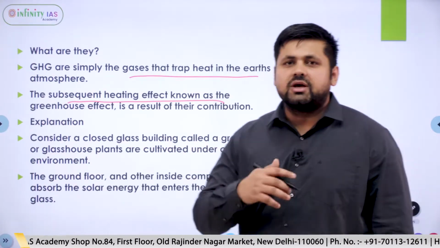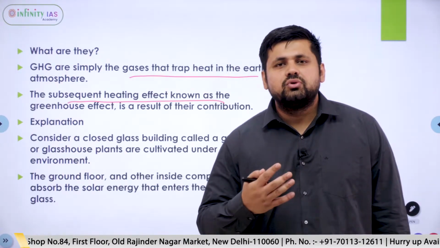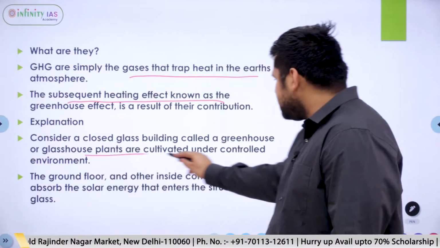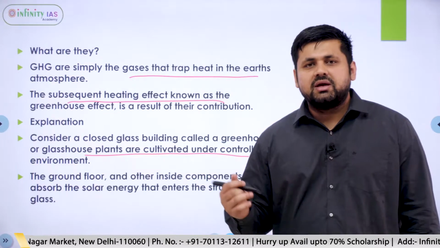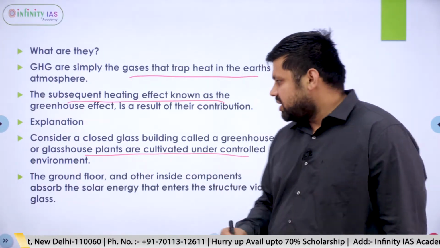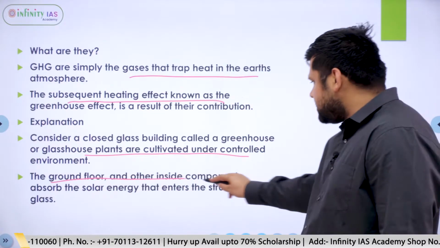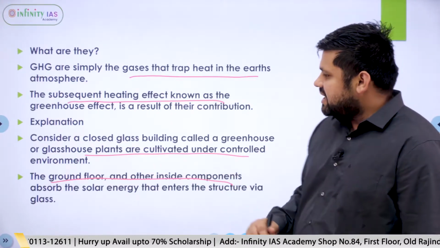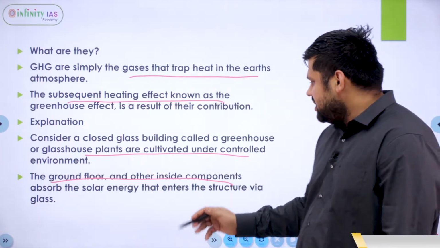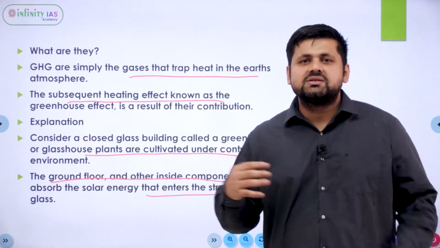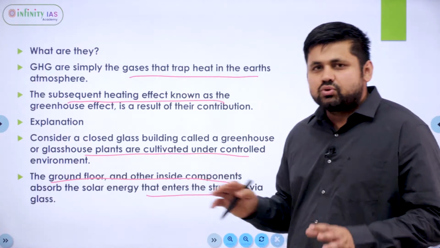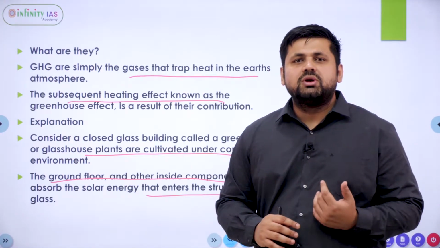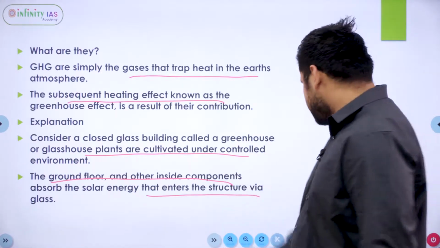Now, if we want to explain more about the greenhouse gas effect, you can consider a closed glass building, and you can consider that plants are growing in this closed glass building in a controlled environment. When the sun rays enter inside the glass building, the ground floor and the other inside components absorb the solar energy that enters the structure via the glass. Now this is only for demonstration, right? With the help of this demonstration, you will be able to understand the phenomenon of the greenhouse gas effect.